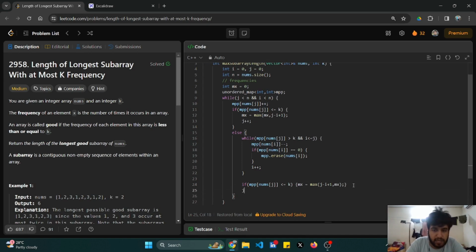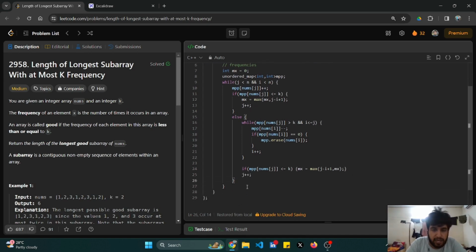Okay, and I have to increment my j pointer. What do I have to return? I'll have to return the mx value.